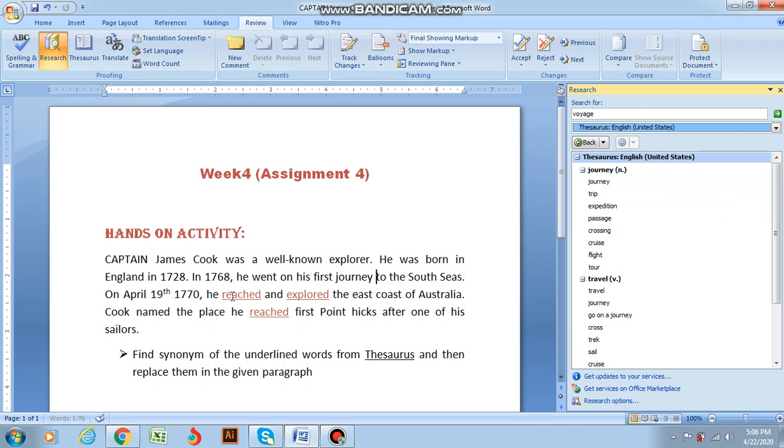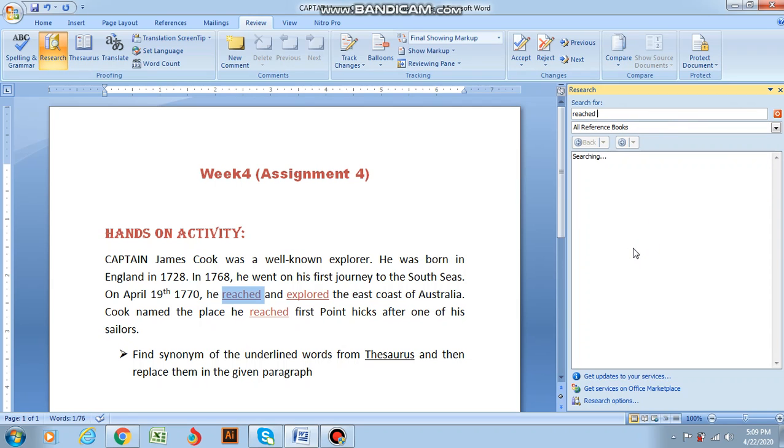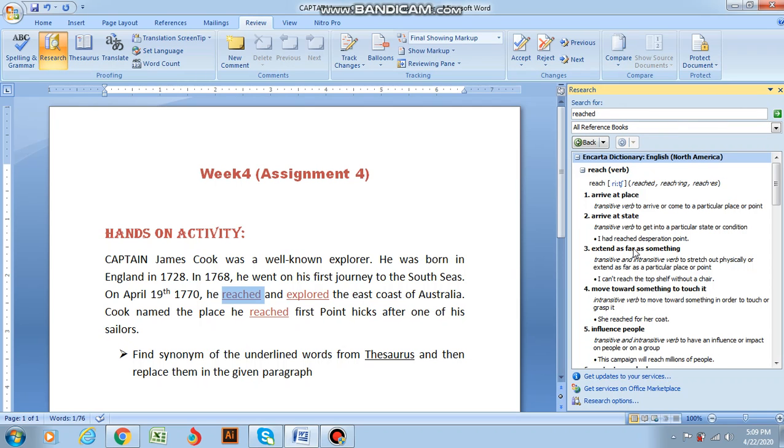Similarly, the next word is reached. Double click it, Ctrl C and Ctrl V it, and the green button. The thesaurus says that it is not able to find that particular word. So we can use the word arrive, as we already know that a synonym of the word reached is arrive. I'm just going to write it over here as arrive.